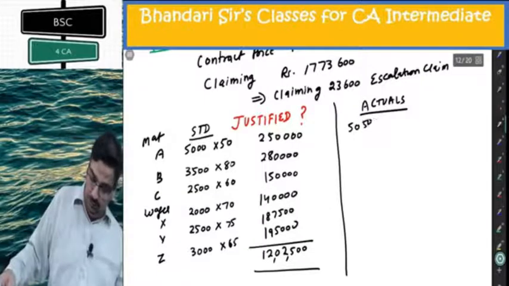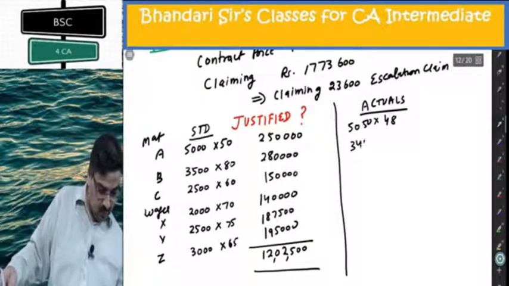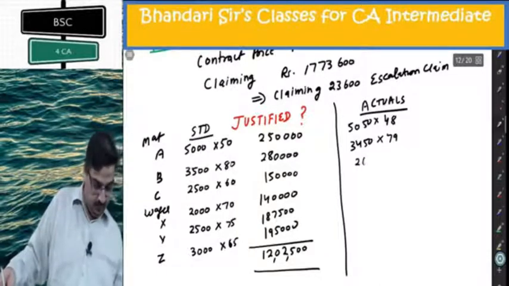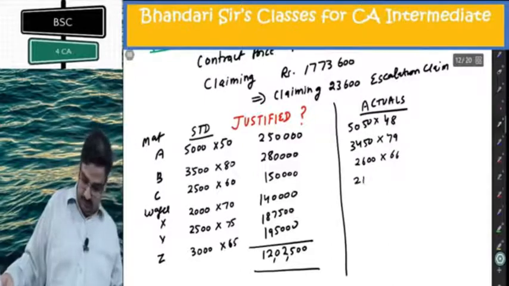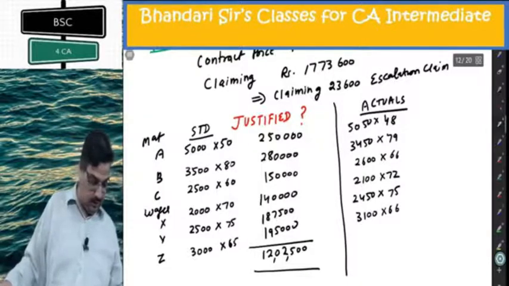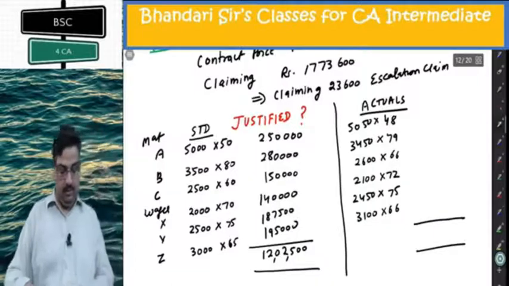And actuals: 5,050 into 48, 3,450 into 79, 2,600 into 66, 2,100 into 72, 2,450 into 75, 3,100 into 66. I want to get the total of this.